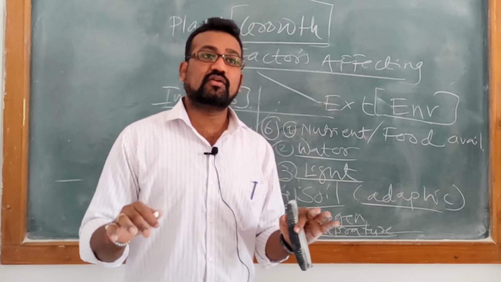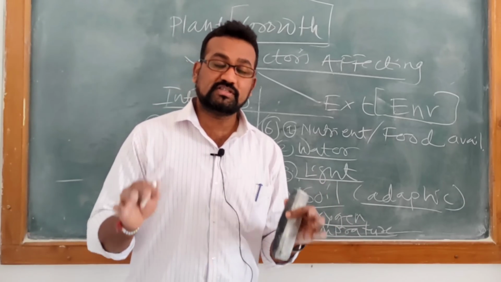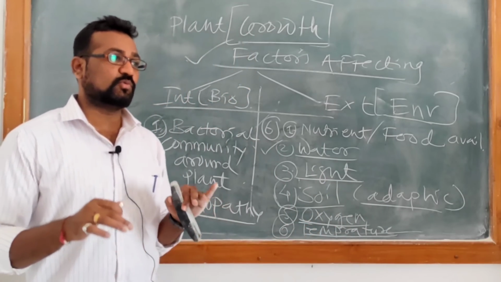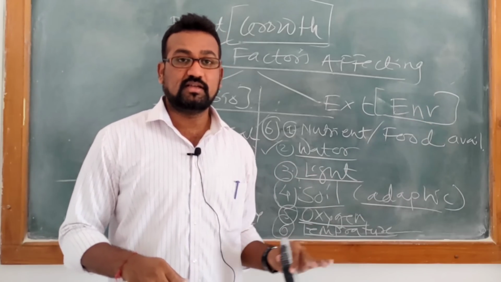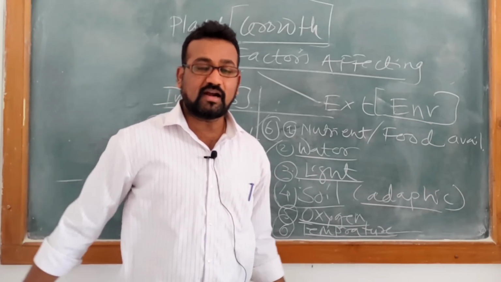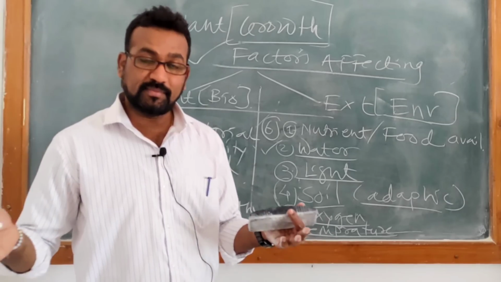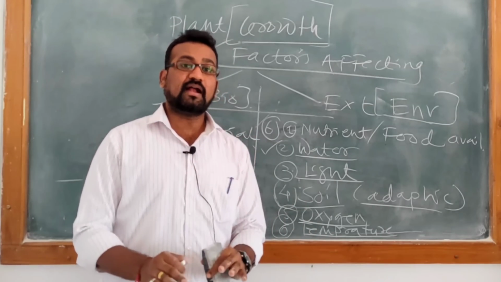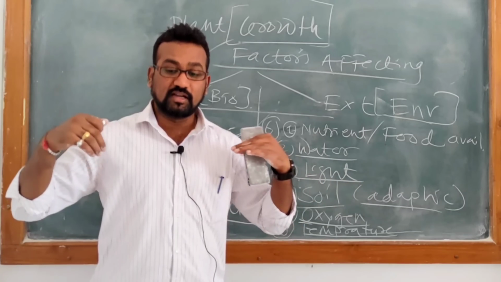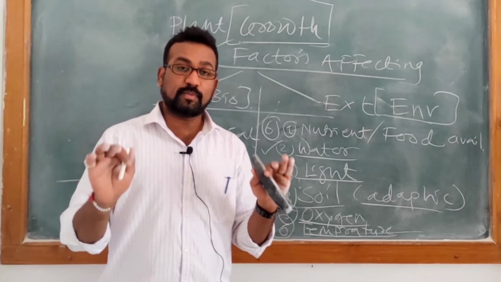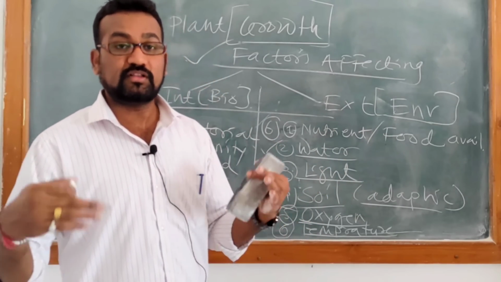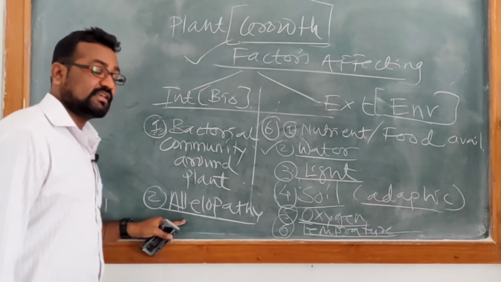This is the cruel nature of the plant, known as allelopathy, where one plant is killing other plants, because if all plants grow nearby each other, resources in the soil will be very limited. So one plant dominates and removes other plants. So allelopathy has an effect on the growth of other plants. For that this point is included.